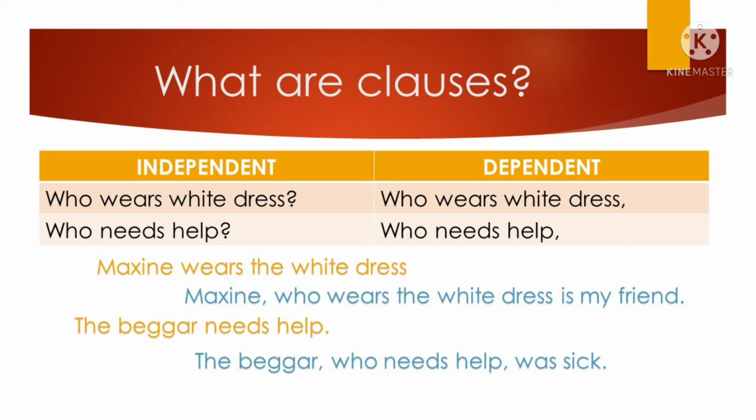Take note that when WH questions, who, what, when, are used as a question, it ends with a question mark, it is an independent clause. But when it introduced a clause that does not end with a question mark, and it's not a question, then it becomes a dependent clause.